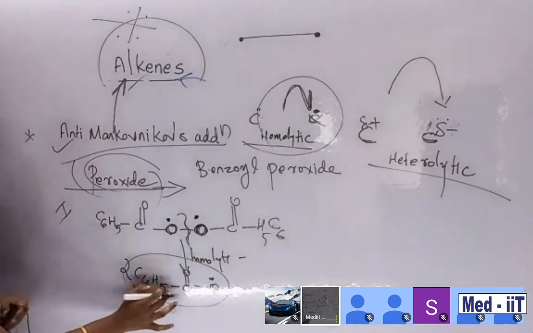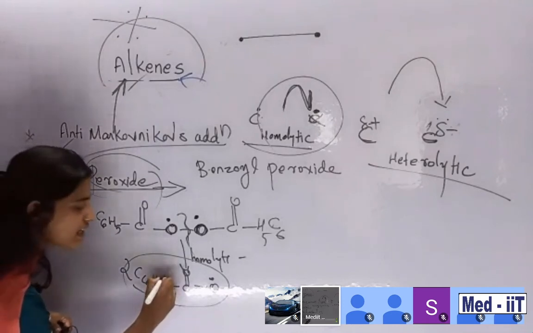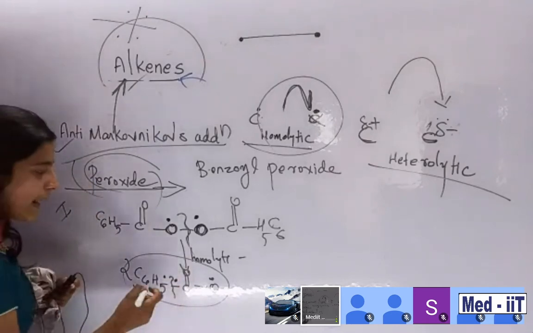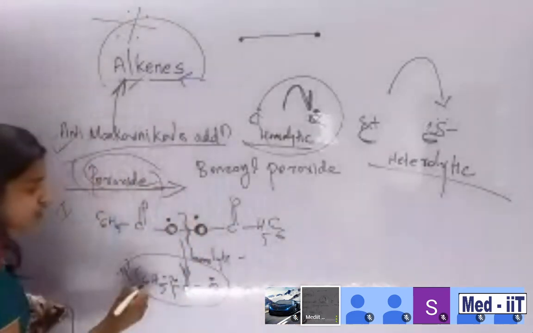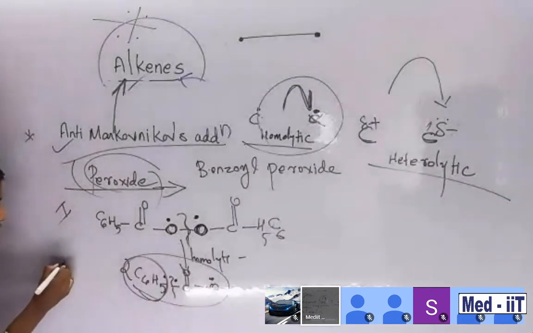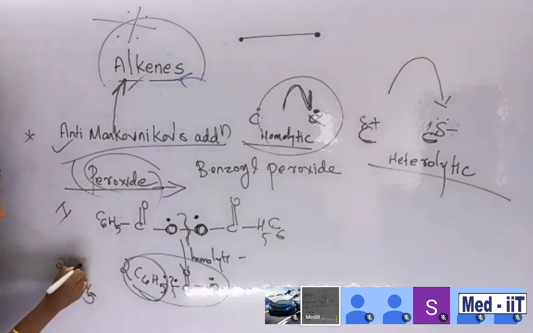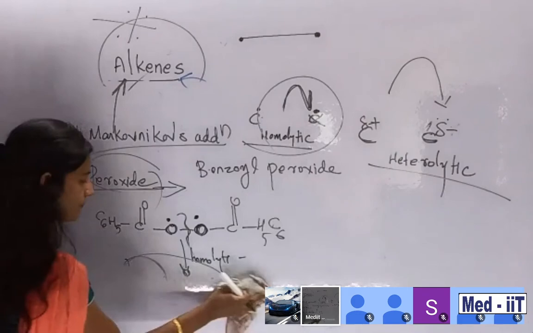Okay, so this one is forming, and then again there is a chance for cleavage. This bond is going to cleave. So these 2 bonds are forming carbon dioxide. CO2 is forming there. So again 1 radical is remaining there, that is 2 C6H5 dot radical. Clear, students? Is it clear? Once again, I will repeat.